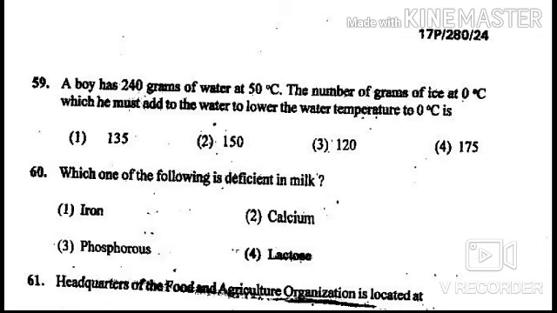Next question is, which is today's last question. Which one of the following is deficient in milk? Options are iron, calcium, phosphorus and lactose. The answer of this question is option number 1, iron. Iron is deficient in milk.